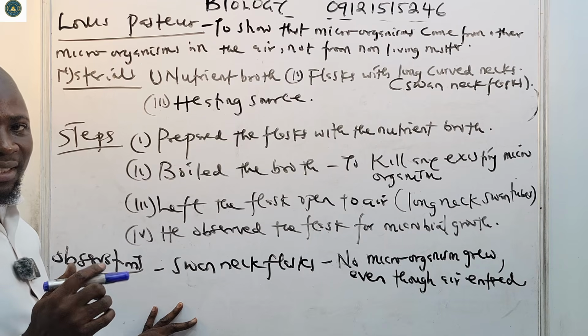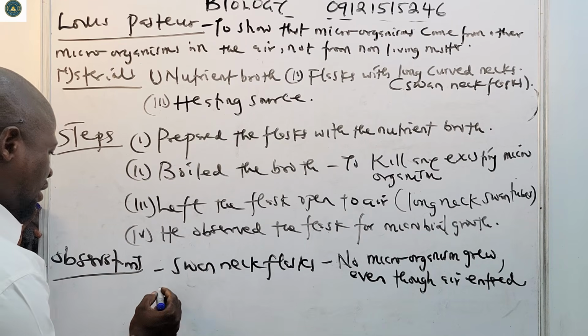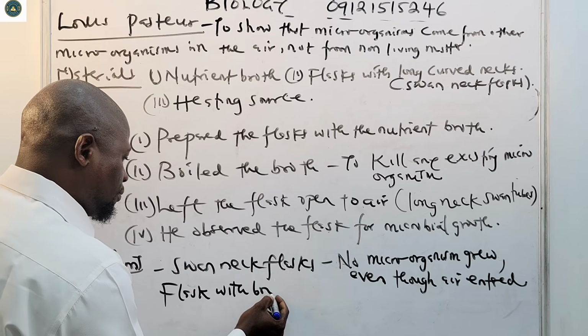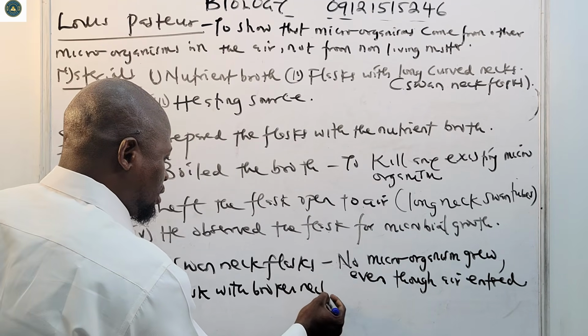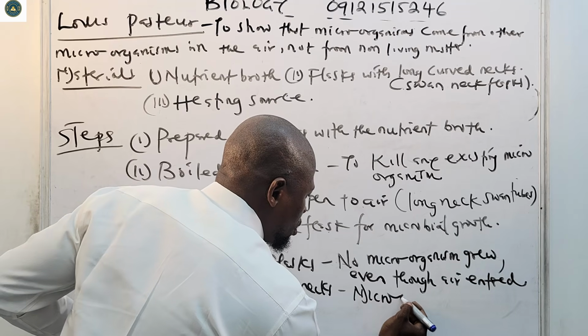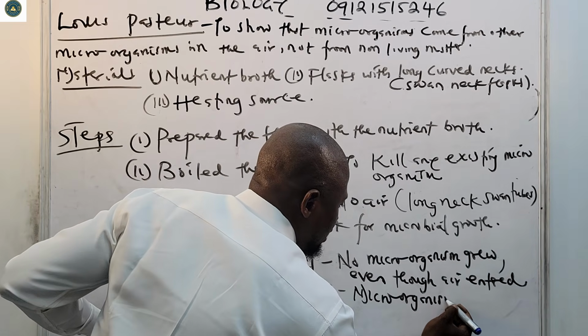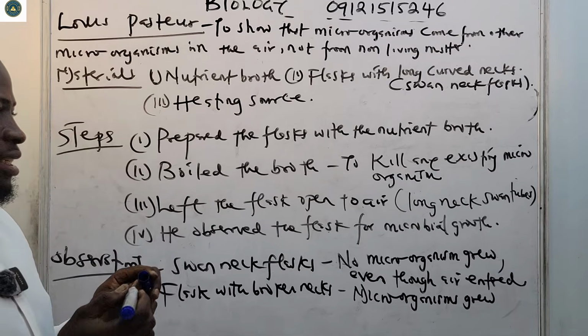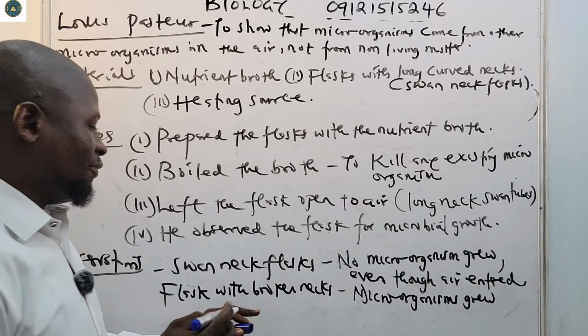But in the flasks with broken necks, you observe that microorganisms grew. But why did microorganisms grow in the flasks with broken necks?